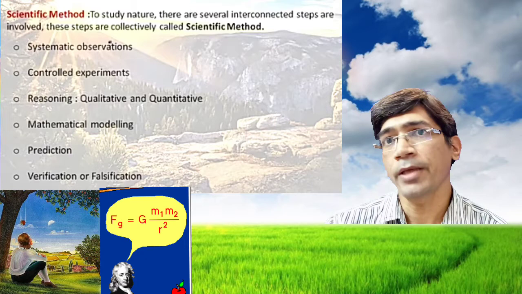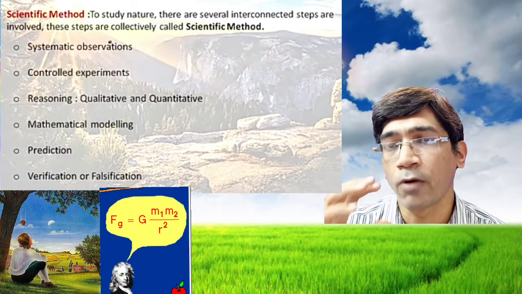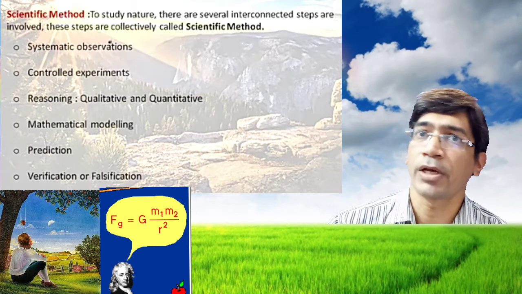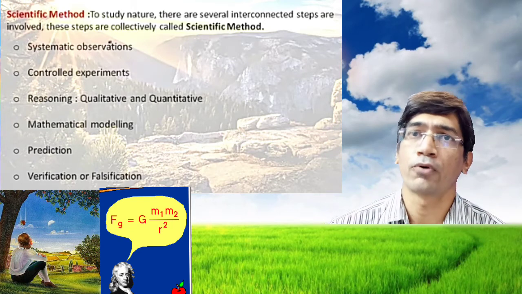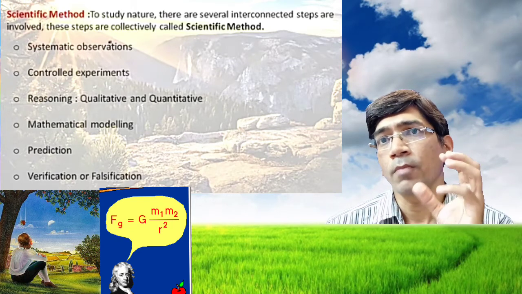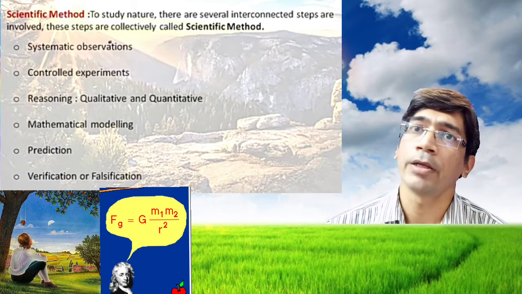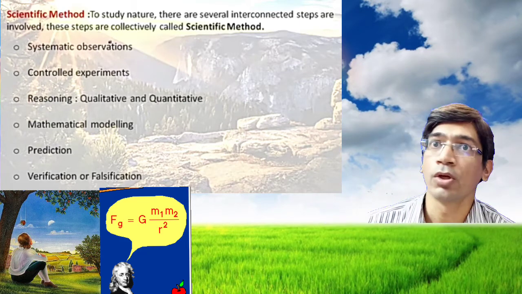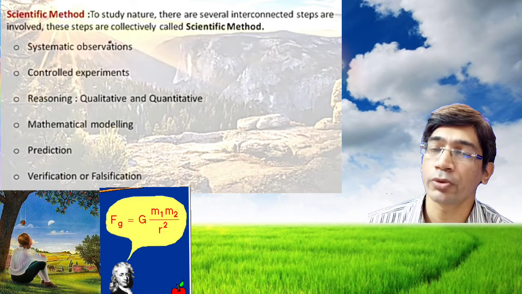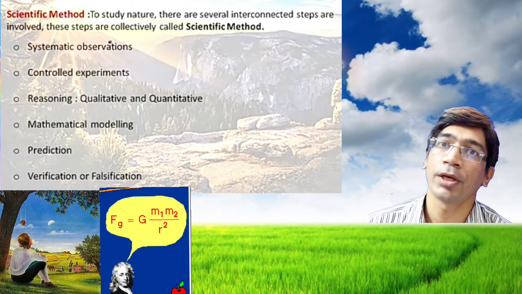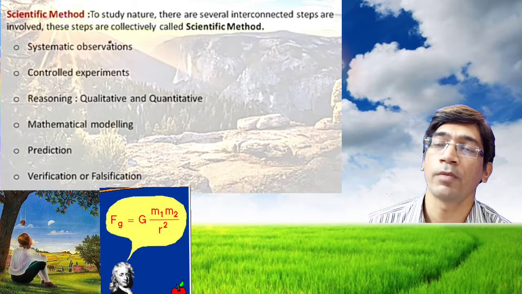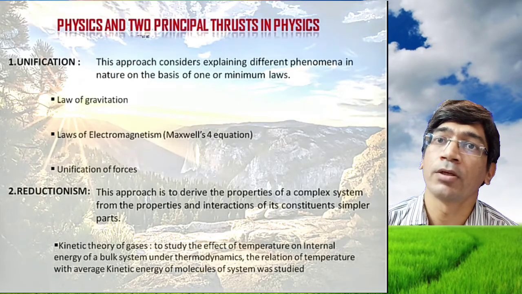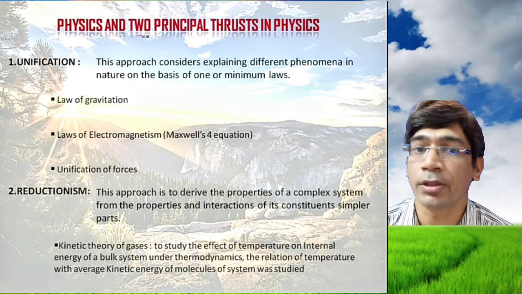Finally, from these observations he found the idea that every object exerts a force on other objects, and that force is given by the product of the masses and is inversely proportional to the square of the distance. If the mass is changed, the force also changes. If the distance is decreased, the force will increase. If the distance is increased, the force will decrease. There are two principal thrusts in physics: one is unification and the second is reduction.